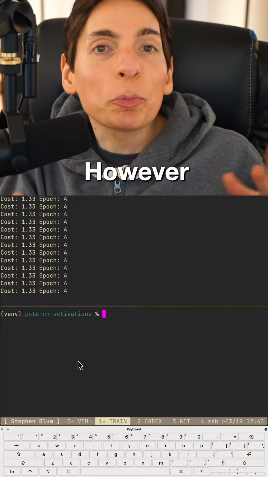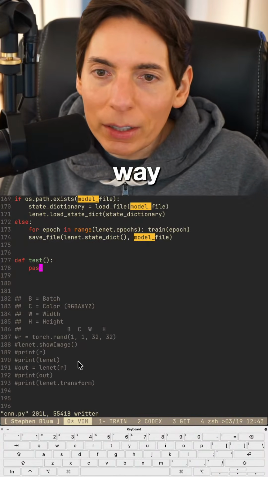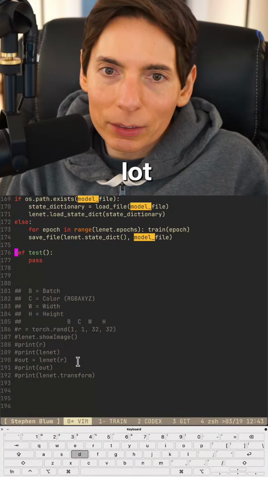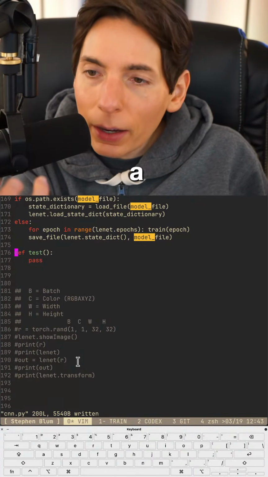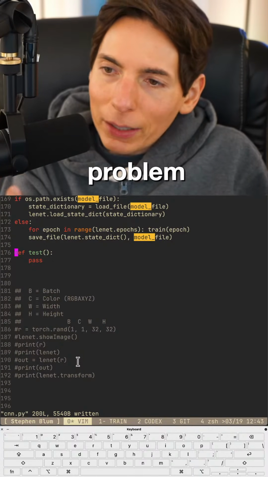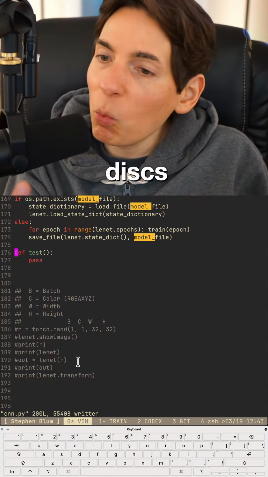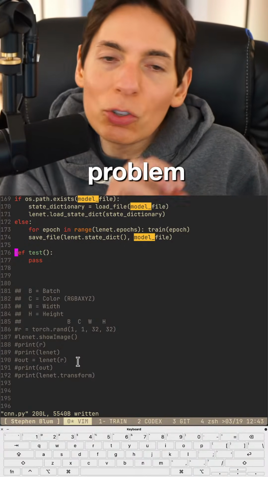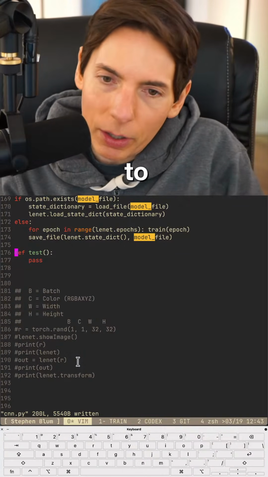However, your explanation might help you along the way. Usually rubber ducking helps a lot. Rubber ducking, you guys. It's called speaking to a toy duck and saying, hey, I've got a problem. Right now, my tensor's not saving. Why are they not saving the disks? What's going on? Why is there a problem? You describe your problem to the rubber duck. Like you're holding the rubber, it's like you're speaking to a rubber duck.